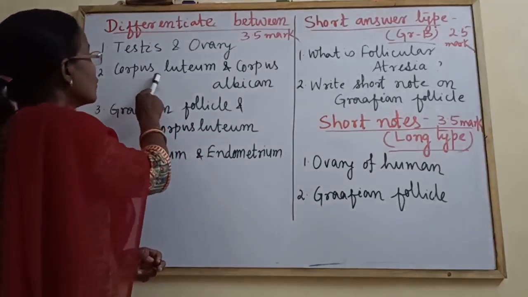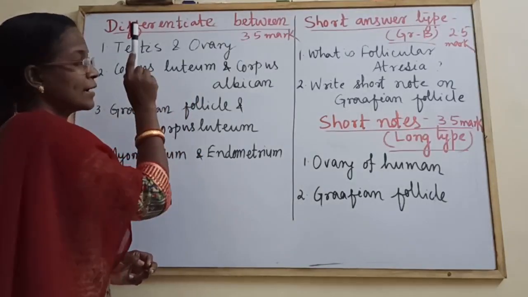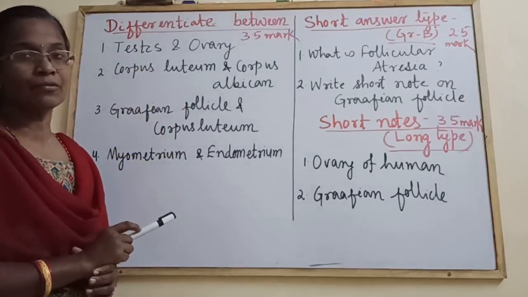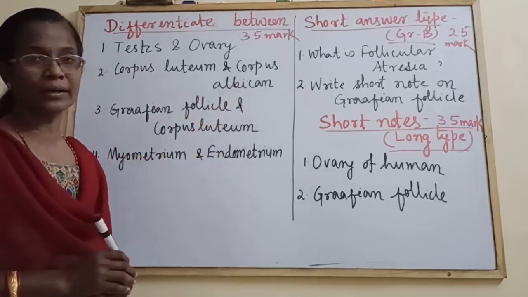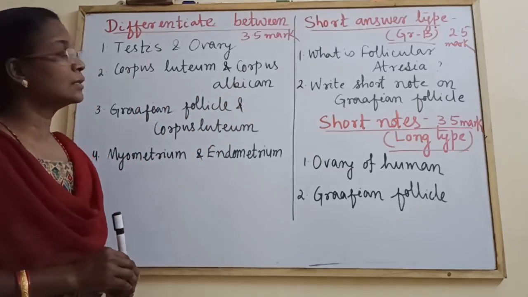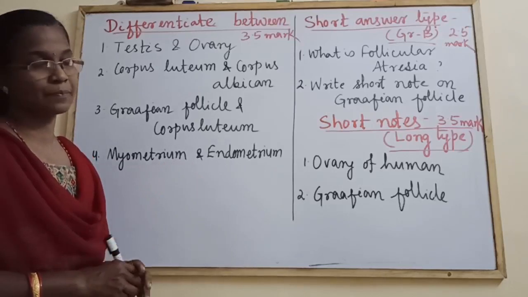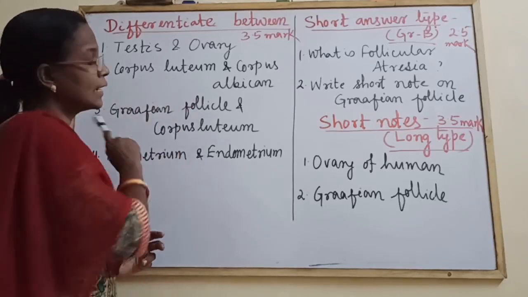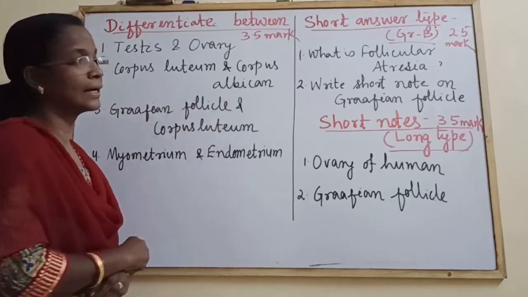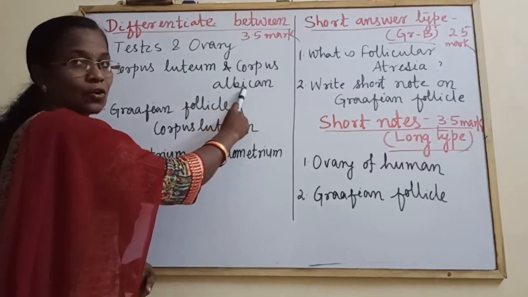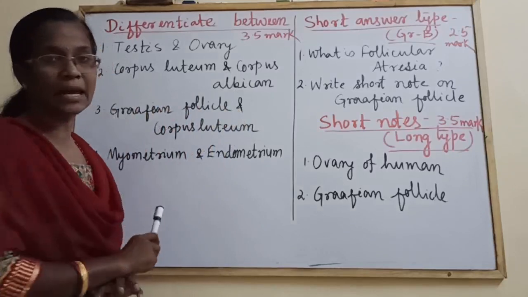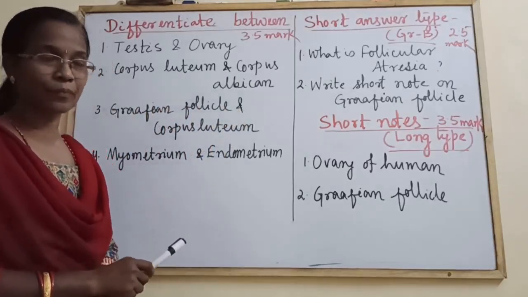Corpus luteum is endocrine in nature, secreting which hormone? Progesterone. Whereas corpus albicans is not endocrine in nature. Its color is yellow, whereas corpus albicans is white in color. Corpus albicans makes a white scar on the ovary. Corpus luteum doesn't make any type of scar on the ovary.